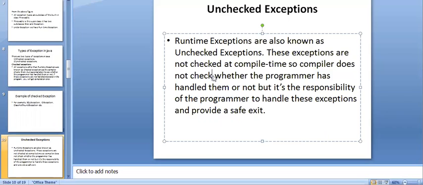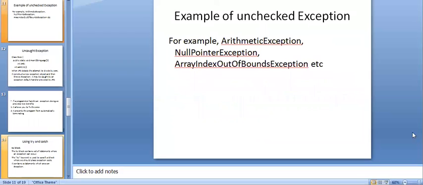Okay, so runtime exceptions are also known as what? Unchecked exceptions. These exceptions are not checked by the compiler. And who is responsible for this one? The programmer is responsible to handle this exception and make the program execute in the proper way. That's what your unchecked exception is.